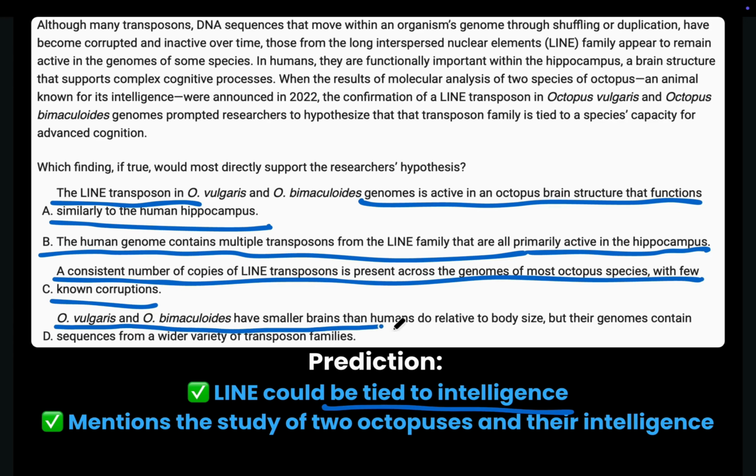Bimacaloids have smaller brains than humans do relative to body size, but their genomes contain sequences from a wider variety of transposon families. This is just a random fact, and this is off topic. It does not show any connection between lines and octopus intelligence. Now, the next question is at max difficulty, so questions don't get harder than this.